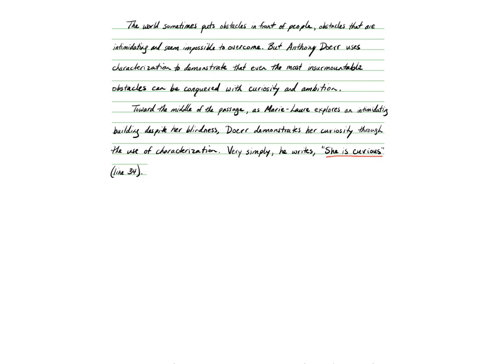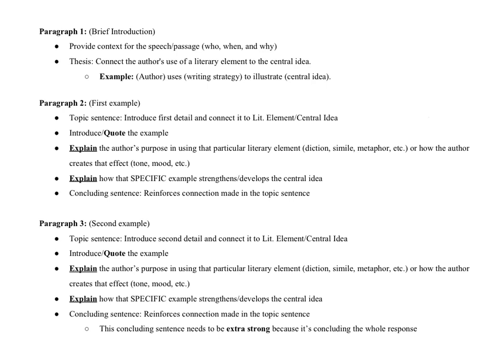So I didn't try to make it sound deeper than it was, so I added a little transition saying, very simply, he writes, "She is curious." But I know I can't just stop there, it's too simple. So I knew I'd need to bring in more evidence to support this curiosity. So at this point, I've introduced the topic sentence. I've introduced a quote, although it's not a very developed quote, so that leaves me needing to do more.